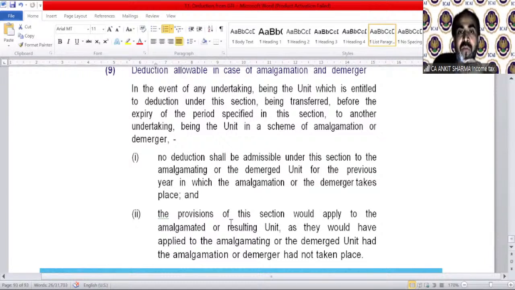In the event of any undertaking being transferred to another undertaking, you can see the light effect, of course. Yeah, Christmas is coming, New Year is coming, so our light is doing like this. So just relax, listen to what I am saying, fine?